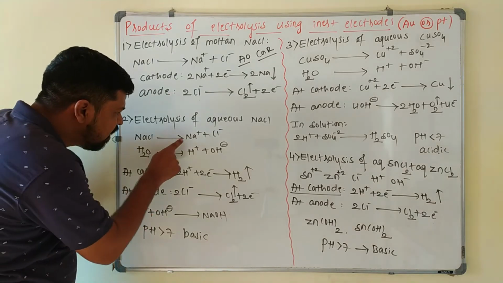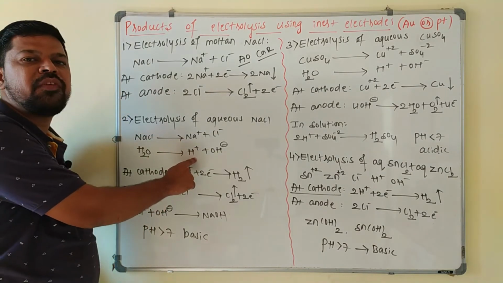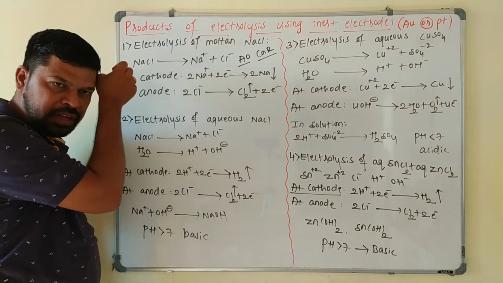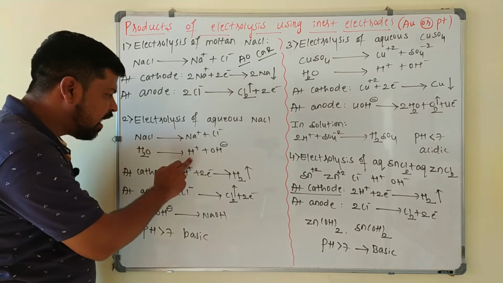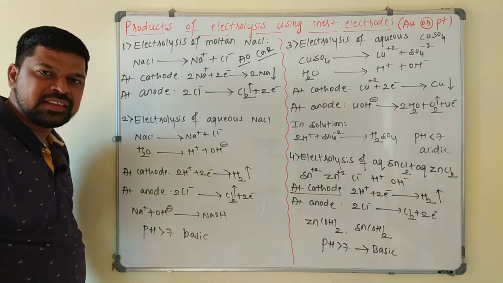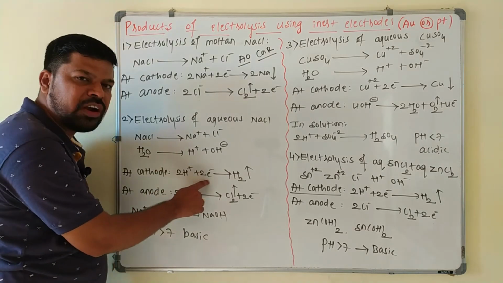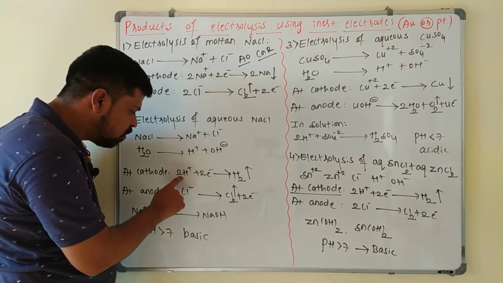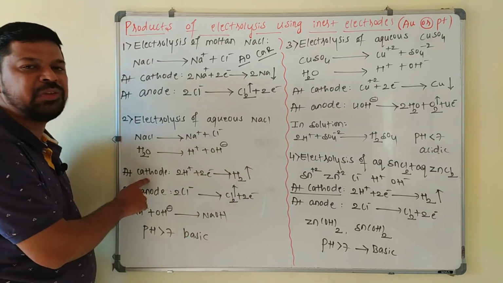Oxidation. So here, in the competition between these two, the reduction potential value of hydrogen is more compared to sodium, because in the electrochemical series, Na comes on the left hand side and hydrogen on the right hand side. So it undergoes reduction. At the cathode, hydrogen undergoes reduction. So 2H+ ions take 2 electrons, and hydrogen gas is liberated at the cathode.